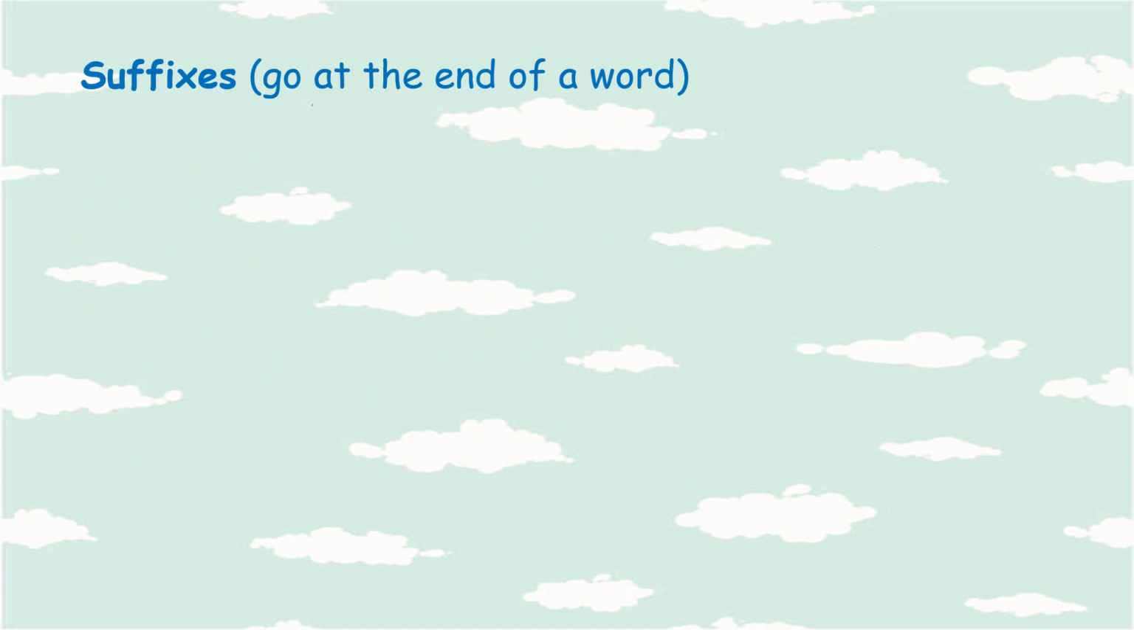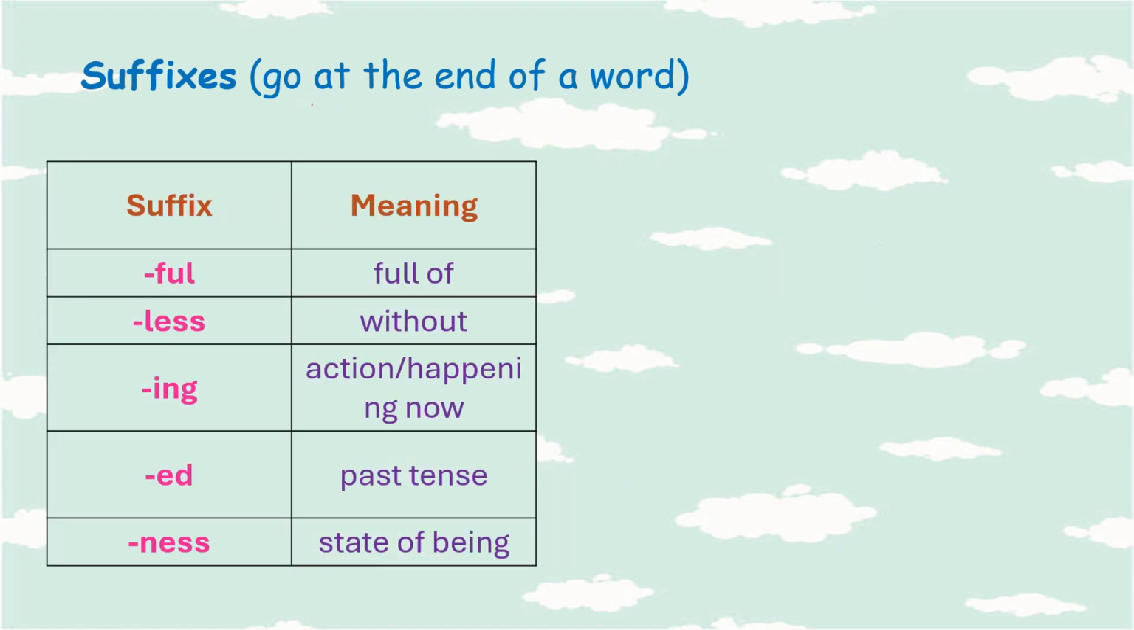Suffix always go at the end of a word. Here are some examples of suffix and their meanings. Full, full of. Less, without. Ing, any action that is happening now or in past or future. Ed, used in past tense. Ness, state of being.